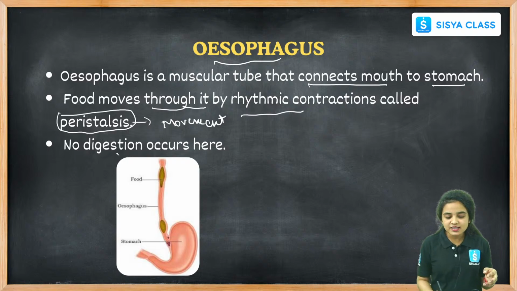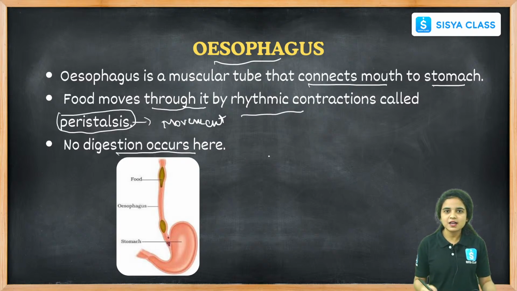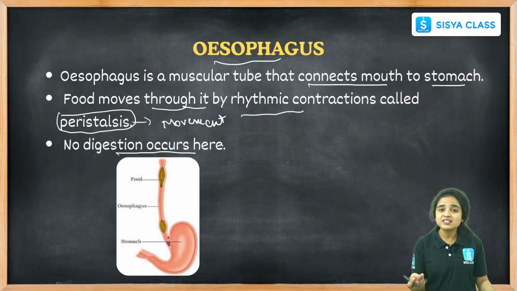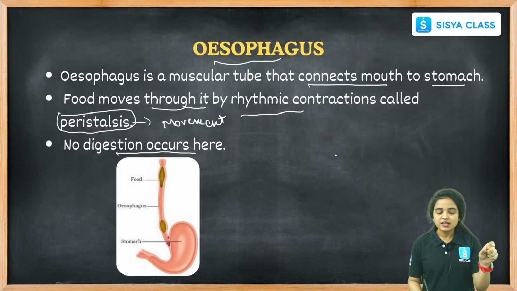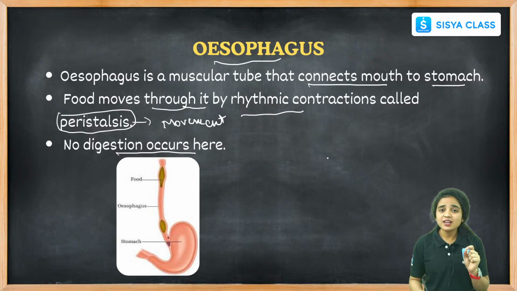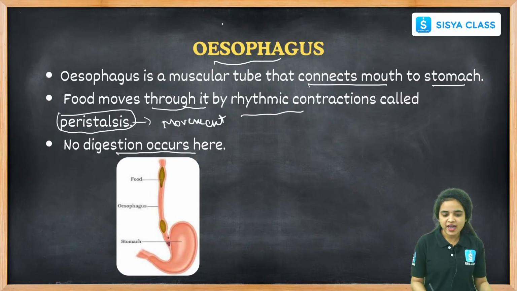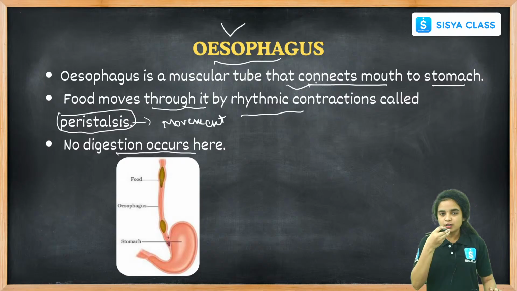And no digestion occurs here. It is very important, students. Some questions are framed asking in which part digestion will not happen. There are some digestive organs, and the esophagus is also a part of the digestive system. If they ask which part does not have a digestion process, what will you have to keep? You will have to keep mouth? No, you have to keep esophagus. Esophagus is the correct answer. Here no digestion process happens, and with the help of rhythmic contractions the food moves down from the mouth to the region of the stomach.